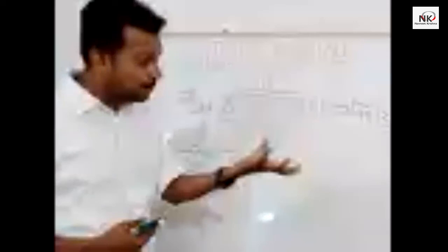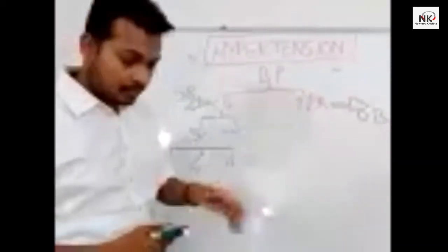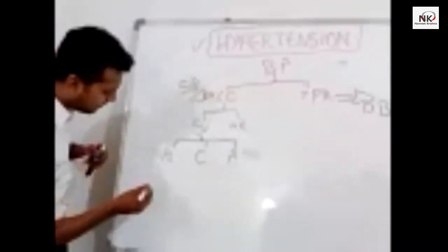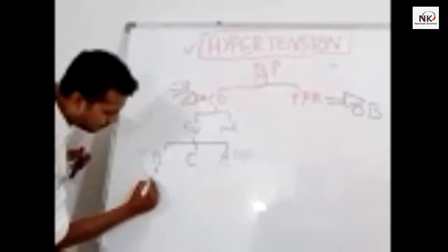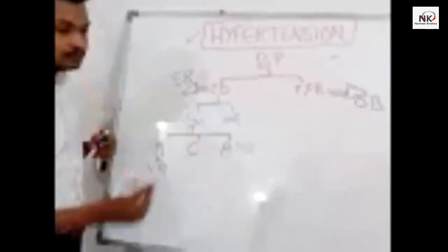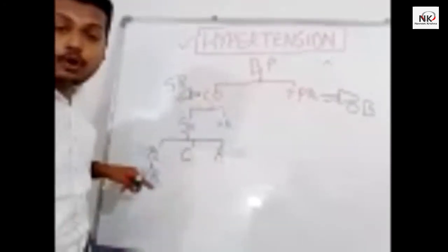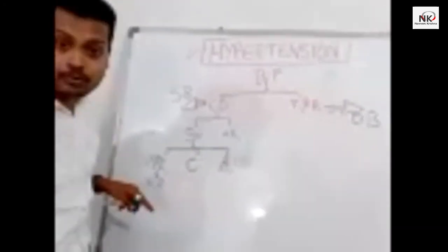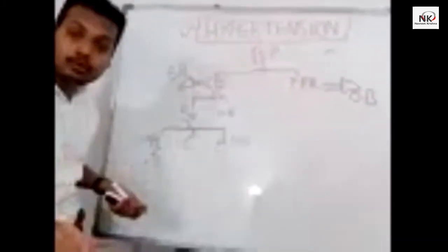Now, preload means venous return, meaning blood should come back from the peripheral circulation. So what does it mainly depend on? It depends on the venous return. The preload depends on the venous return. Because if the venous return is good, preload and diastolic volume will be good.